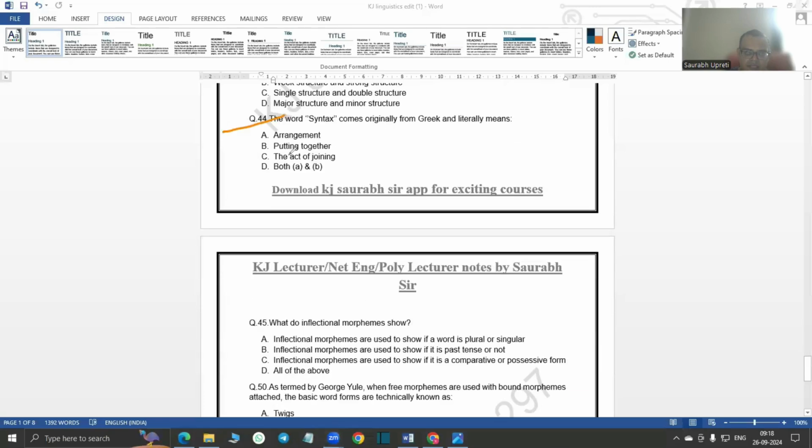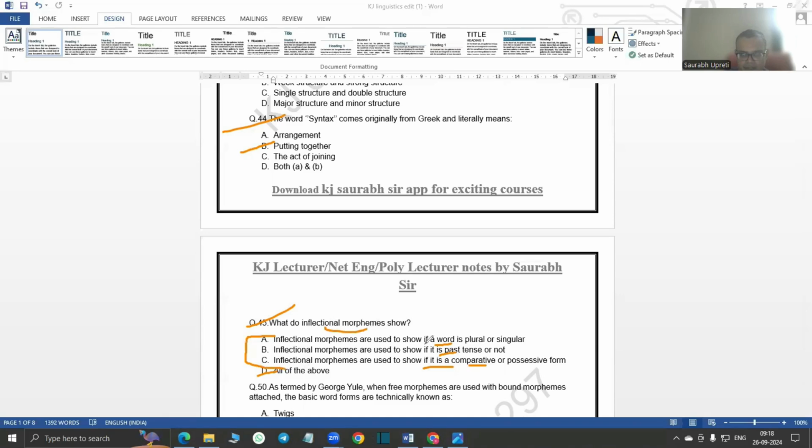Then the word syntax comes originally from Greek and it literally means putting together. Then what do inflectional morphemes show? They show all the above. That is, they are used to show if a word is plural or singular, if it is past tense or not, and if it is a comparative or possessive form. So all three are covered in inflectional morphemes.